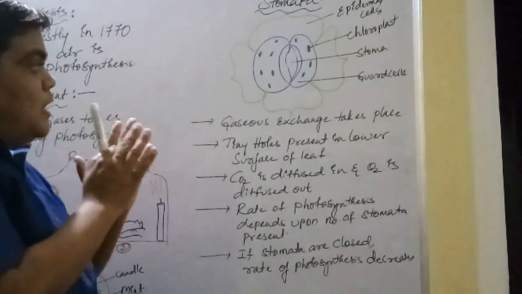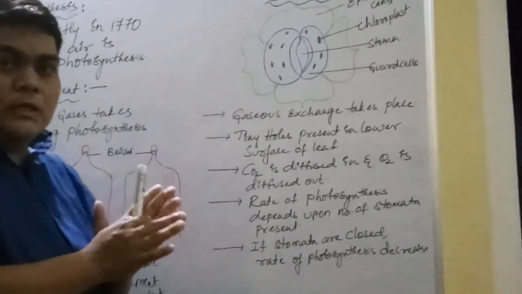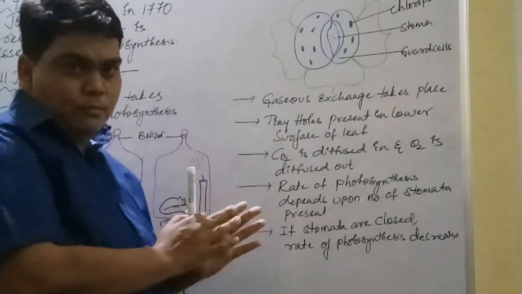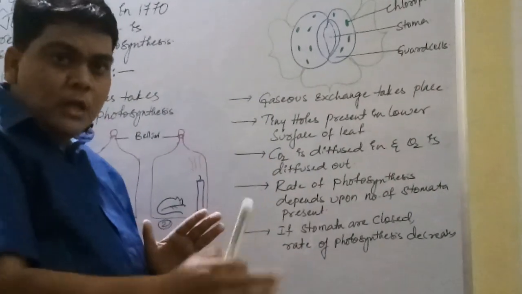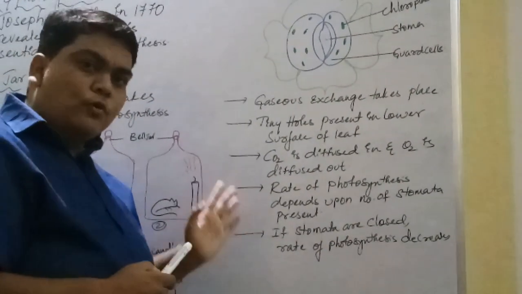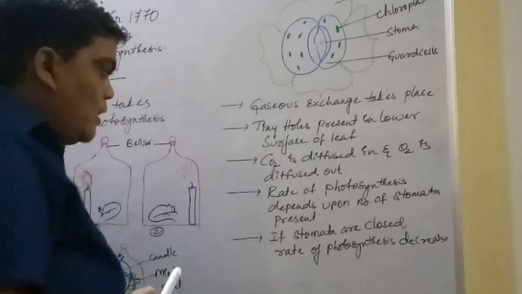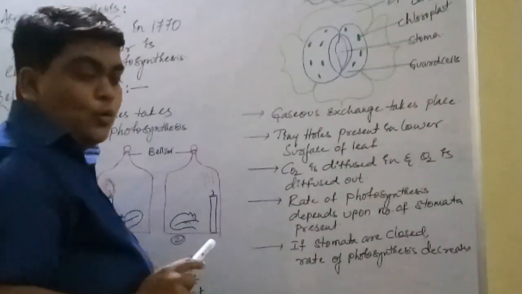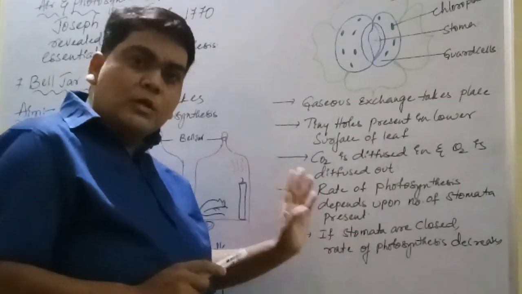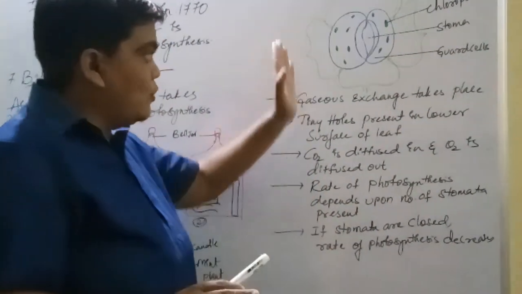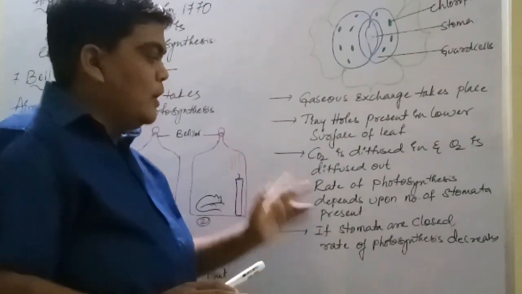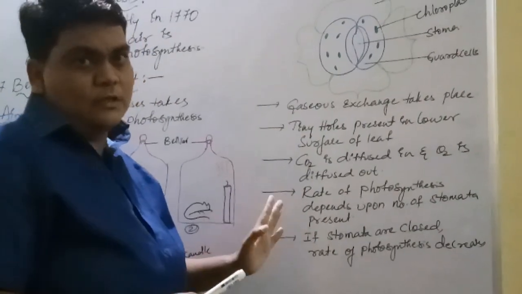That means in a plant where the photosynthetic activity is more, definitely they have more number of stomata. If the stomata number is more, the rate of photosynthesis will be more. If the stomata number is less, the rate of photosynthesis will be less. Now if the stomata are closed, then the rate of photosynthesis will decrease or it will become 0. So this is the role of stomata. Stomata plays a major role in the rate of photosynthesis.